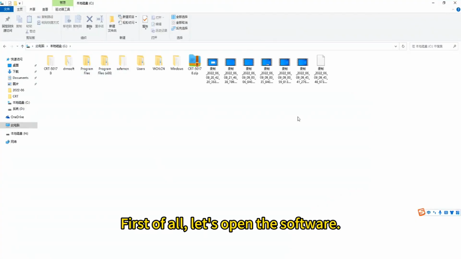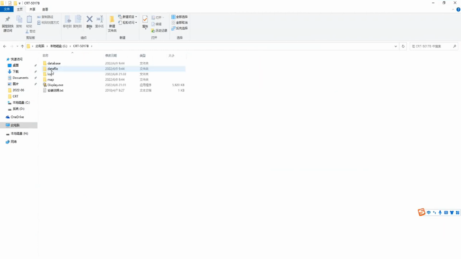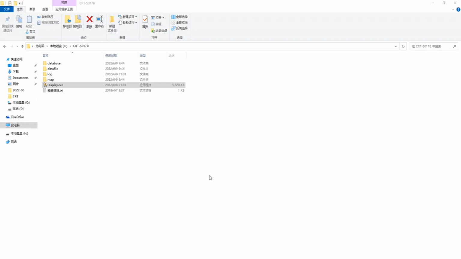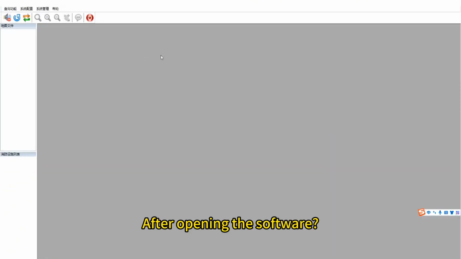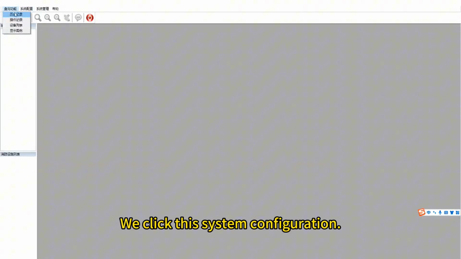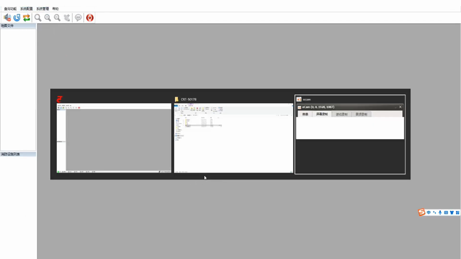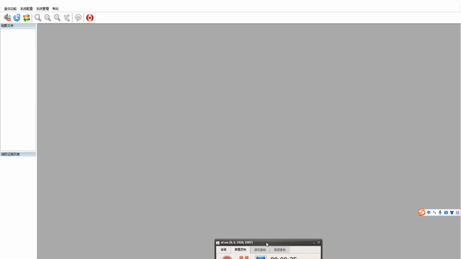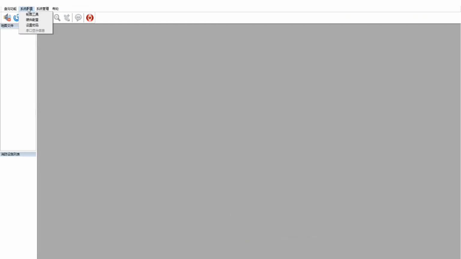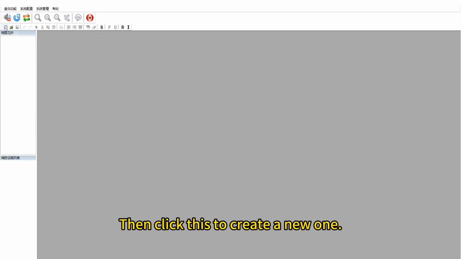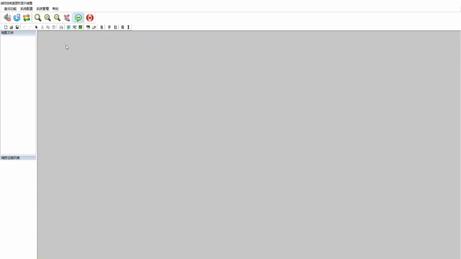First of all, let's open the software. After opening the software, we click this System Configuration. There's a drawing tool in there. Enter password 119. Then click this to create a new one.